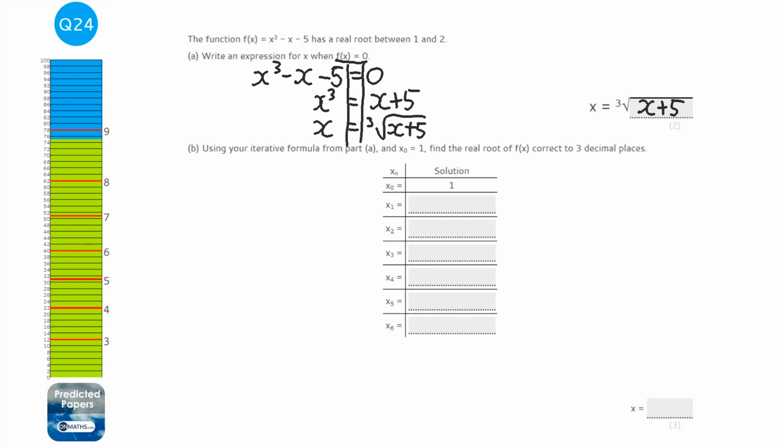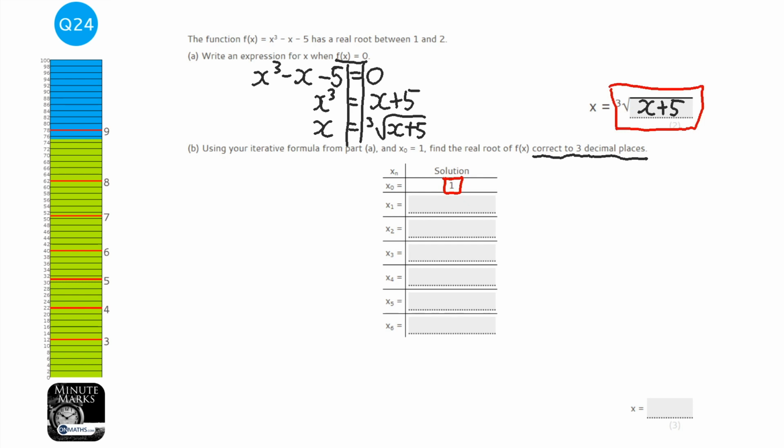Now, sometimes the roots are infinite. So we could be sitting there all day and it will get a closer and closer and closer answer. This is why the question will say 3 decimal places or 4 decimal places. So that will tell us when to stop. It will always give you a first one, the x0, the first one to try. And all you're going to be doing is putting that 1 into this formula here.